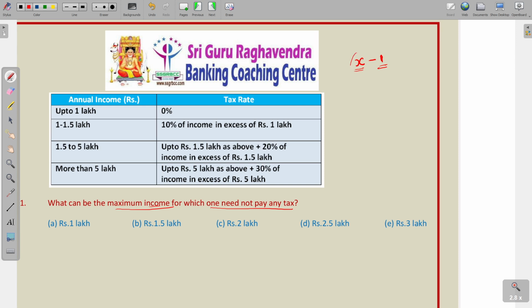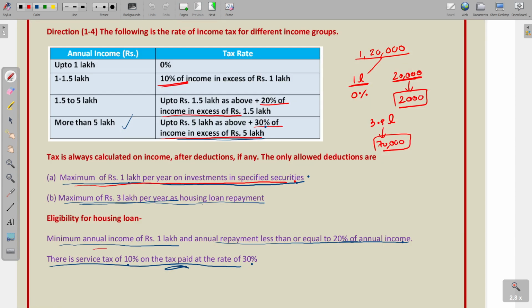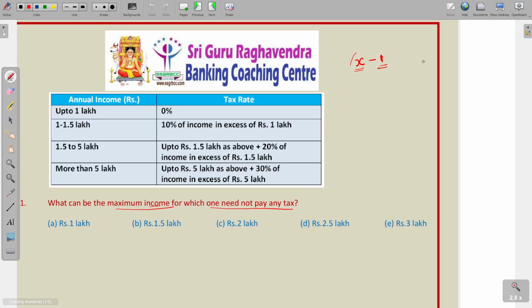Then 20% of the income on the housing loan, already I discussed. So, 20% of the income on the housing loan means, suppose your income is X, in this 20%, so X by 5. So, for this you need not pay any tax. That means your total income is X, you are investing 1 lakh in security for which you need not pay any tax. You are investing 20% of the total income, that means X by 5 for the housing loan repayment.